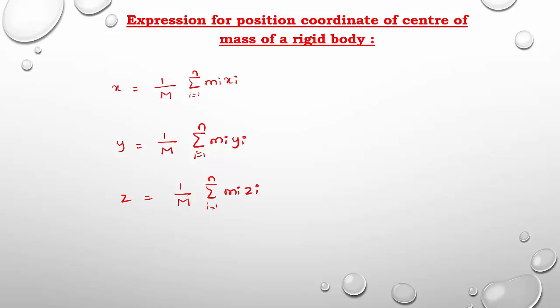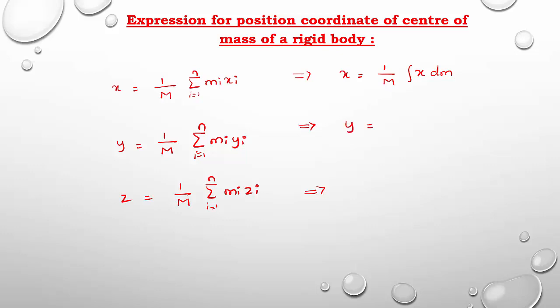So here we considered summation, but it contains an extremely large number of particles. So it is better to choose integration, because integration means it is equal to summation. So how to write the expression in terms of integration? Yes, observe here, x equals, we can write 1 by M, take outside, integration of its x coordinate, keep x as it is. Mi means what? Mass of each particle. So the mass of each particle is very small. Let us write dm.